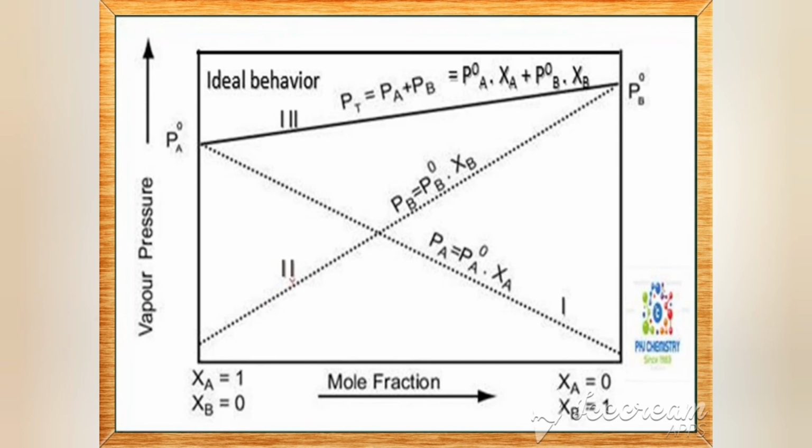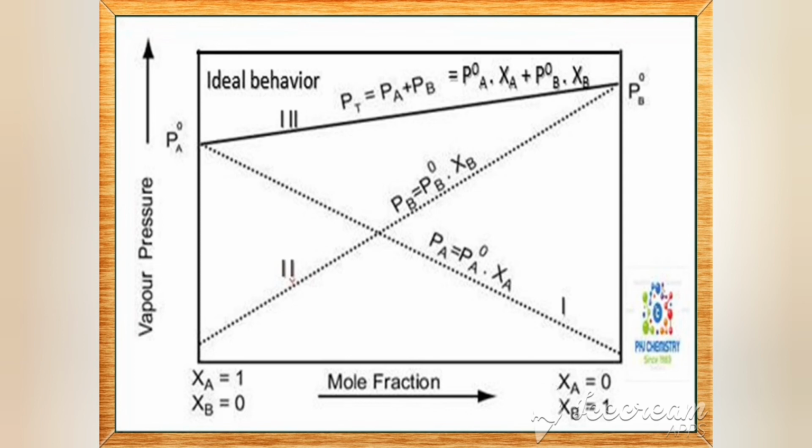You must see a basic book. Again we repeat the examples: benzene and toluene, normal hexane and heptane, ethyl bromide and ethyl chloride, methyl alcohol and ethyl alcohol, and so on.